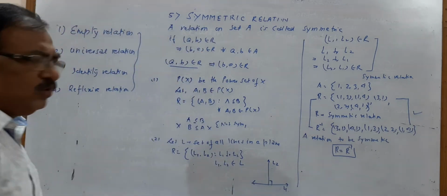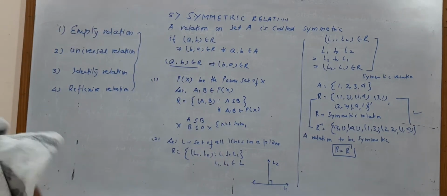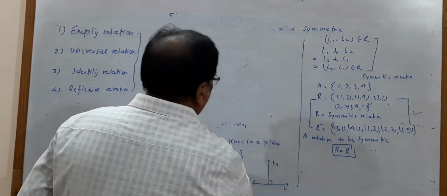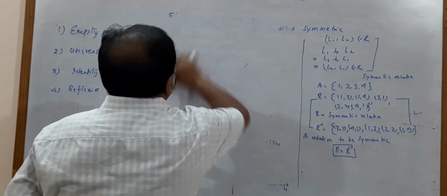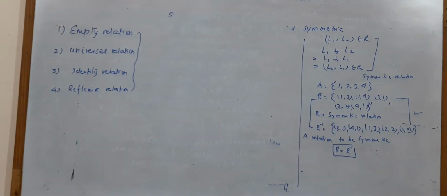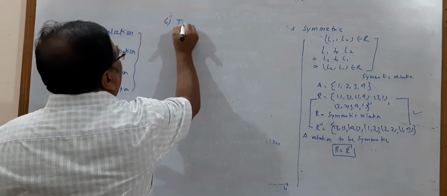Now, let us do the transitive relation. Number 6, transitive relation.